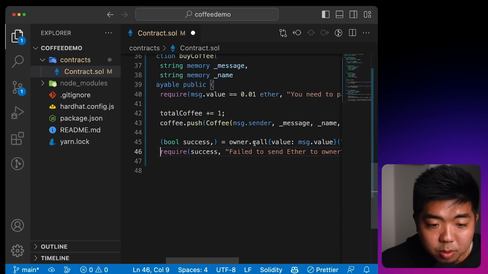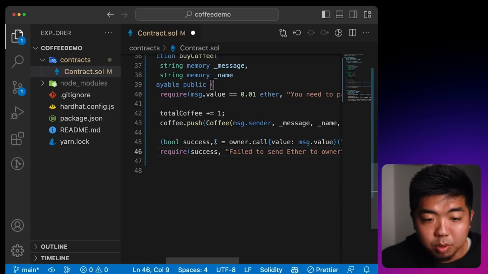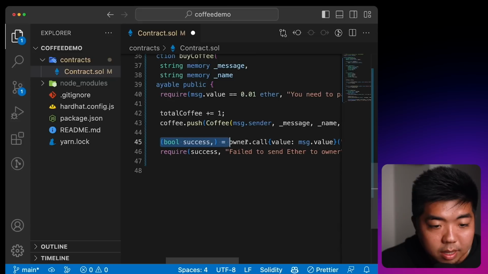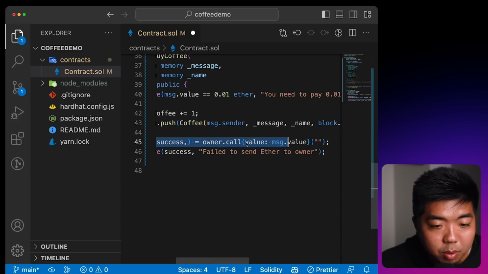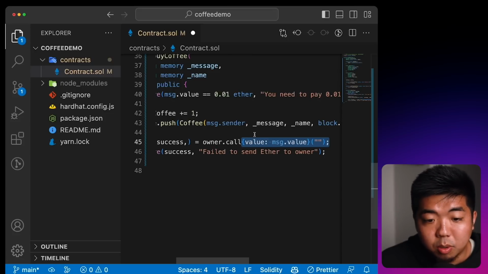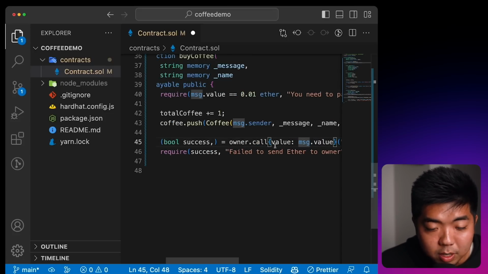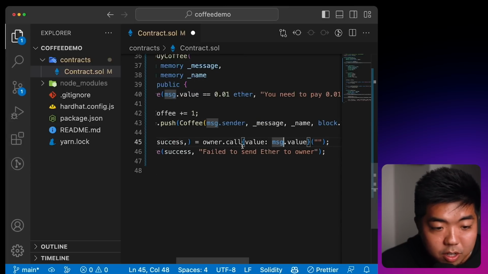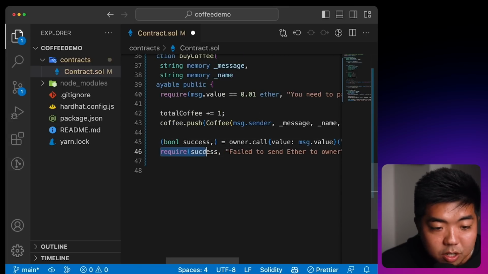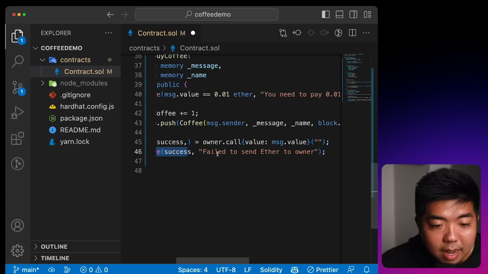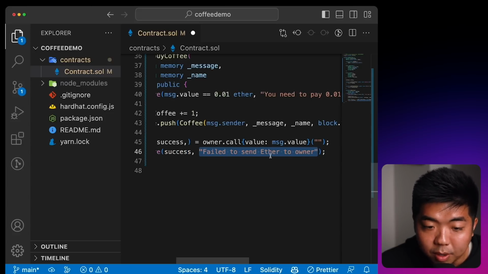And next, we're going to send the funds to the owner. So using this right here, we can do owner.call. The value, which is going to be the value, and we're going to put that into our app's button. So we'll be able to pass the 0.01 ETH for whoever is making the call on this function, and it requires that this function is successful, and if not, it'll give us the error that it failed to send the ether to the owner, and it won't go through.